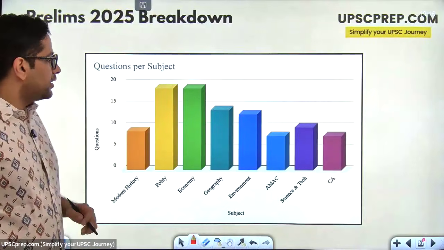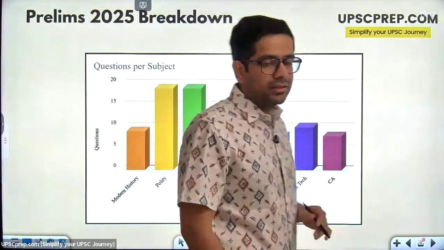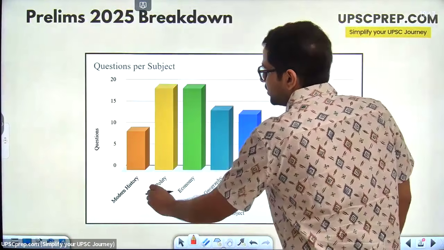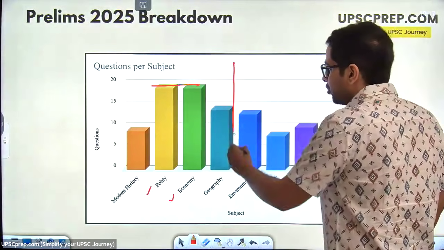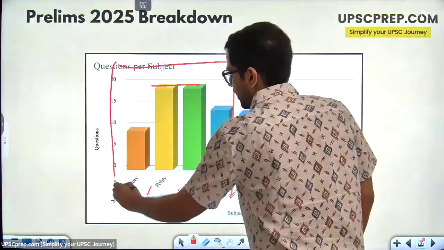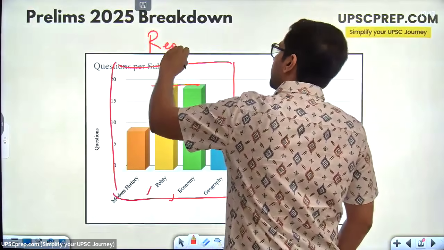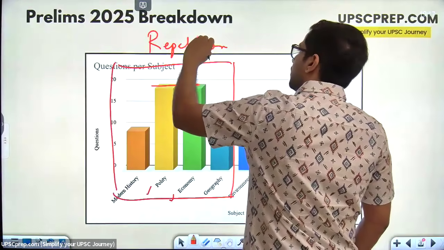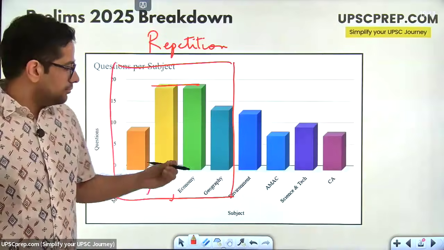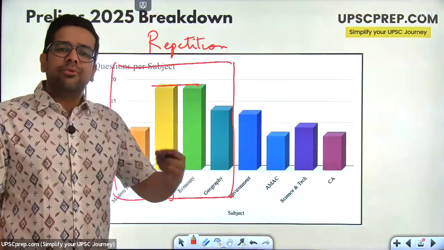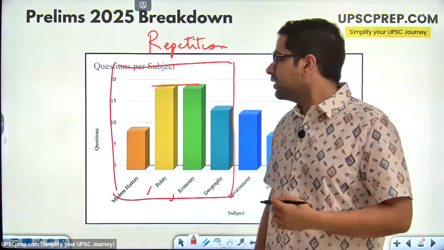The most important thing that you have to understand over here is that this is roughly constant year on year. There are two subjects, polity and economy, which are very heavy, and there are 4 subjects which have very high repetition. What do I mean when I say repetition? That every year, on the same topic, you will be getting 1 or 2 questions. We'll look at some of those topics. I'll show you some of those questions in the session today itself.